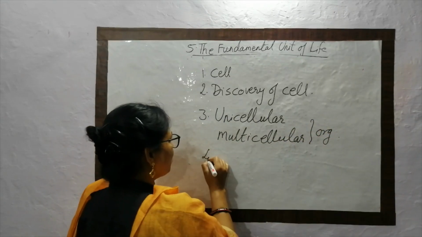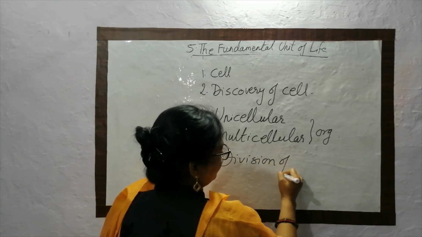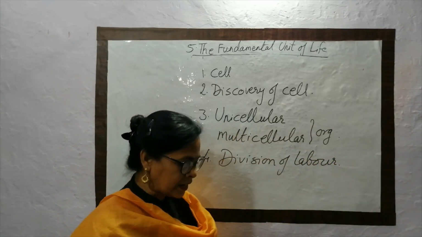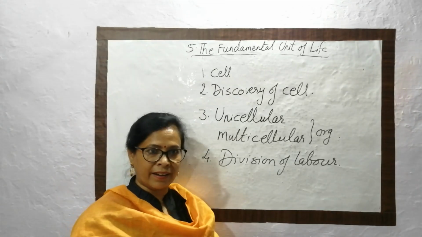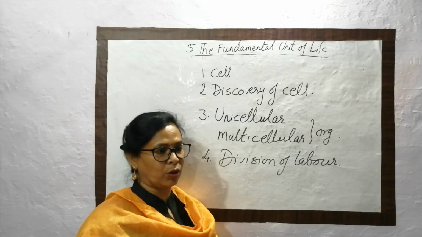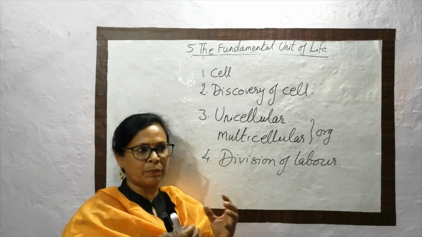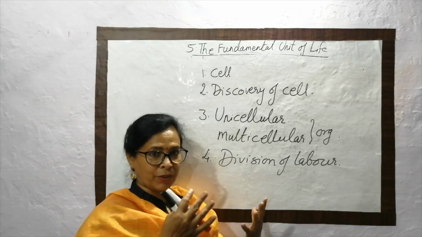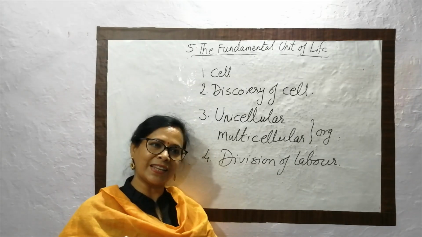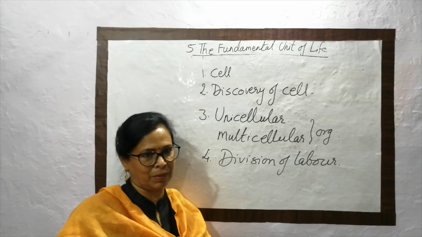Then we studied about the division of labor. Now, in our next class, we have to study the hierarchy of living organisms, how living organisms are generated from non-living substance to living substance, and the various discoveries of the various parts of the cell, which is very important for objective type questions. And then we have studied about the cell organelle. Maybe we complete our first cell organelle, that is the plasma membrane.